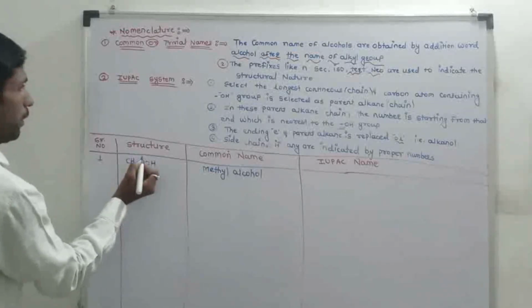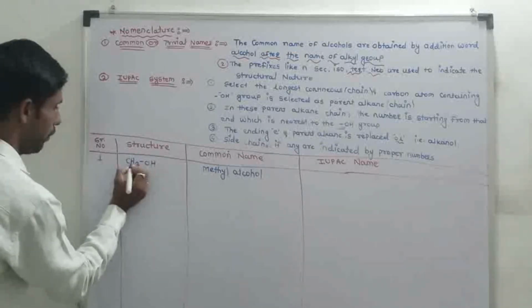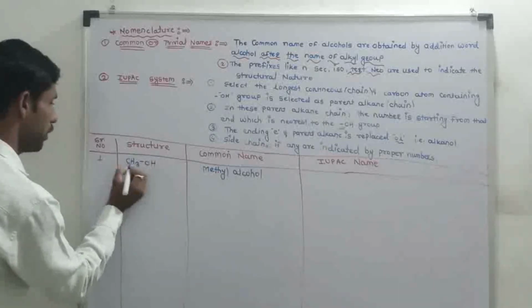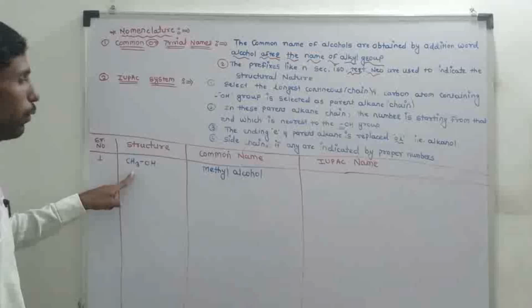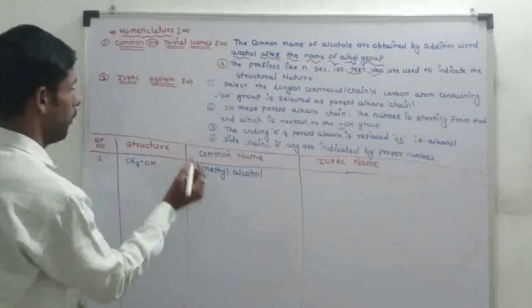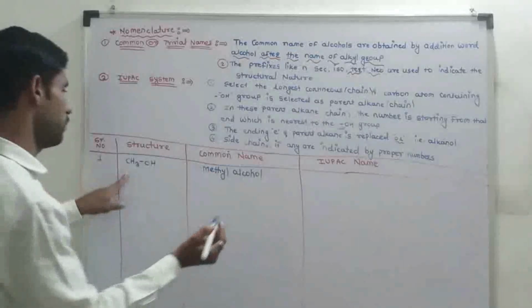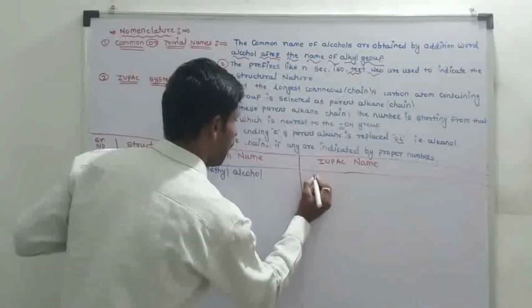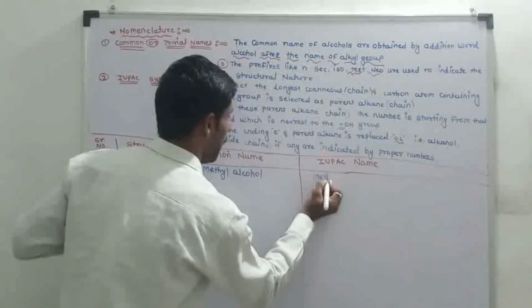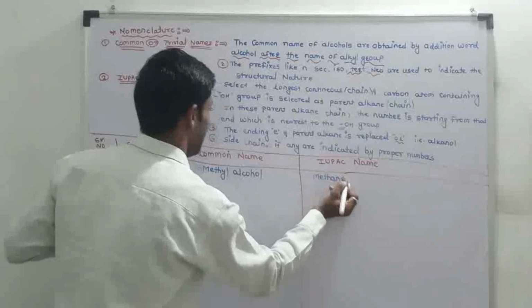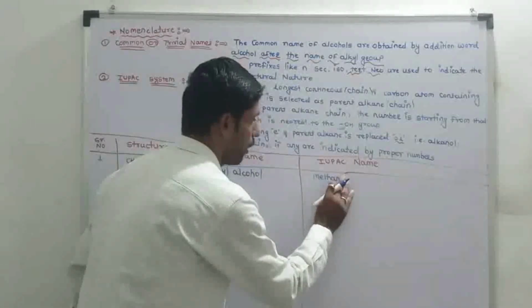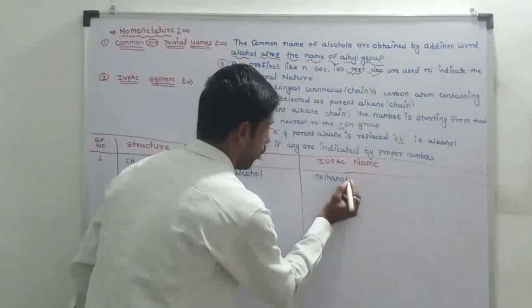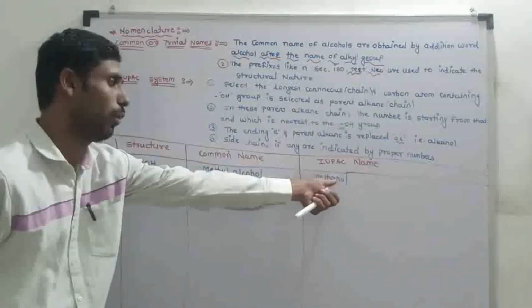Numbering starts from the end nearest to the OH group. This carbon chain consists of only one carbon atom. The name of the structure is methane. In this alkane, the last letter E is replaced by OL, so the name of the structure is methanol.